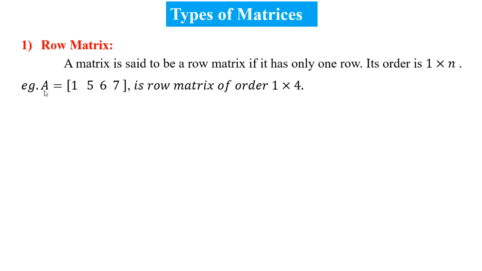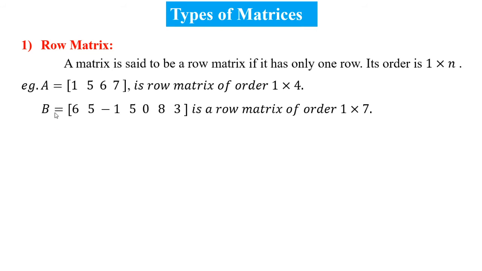Example number 1. A is equal to 1, 5, 6, 7. In this matrix, there is only one row and 4 columns, 1, 2, 3, 4. So, it is a row matrix of order 1 by 4, because 1 row and 4 columns.